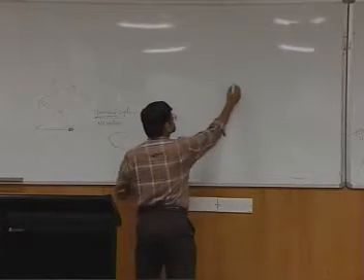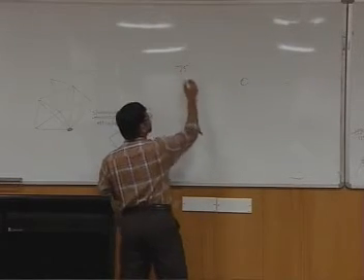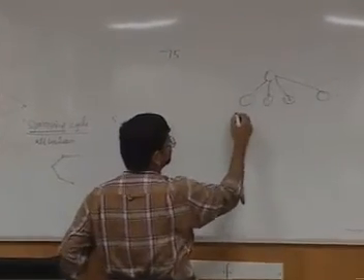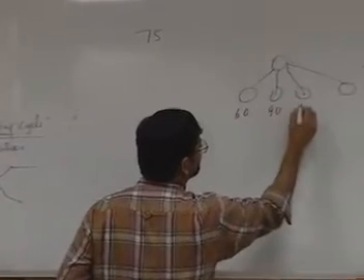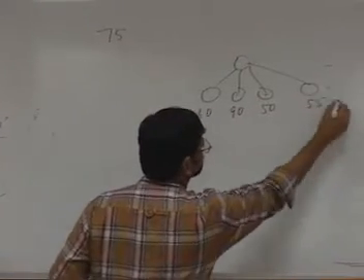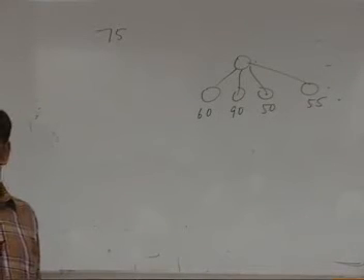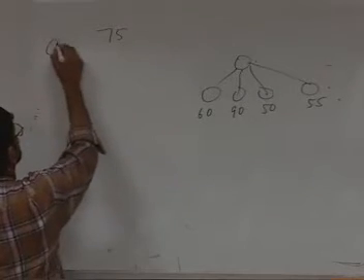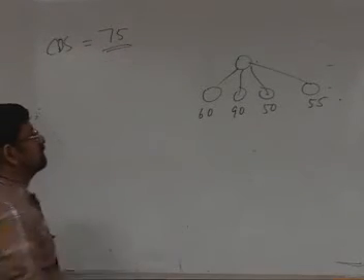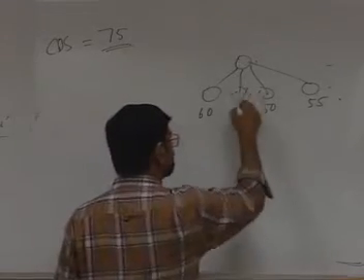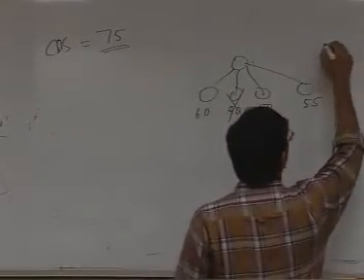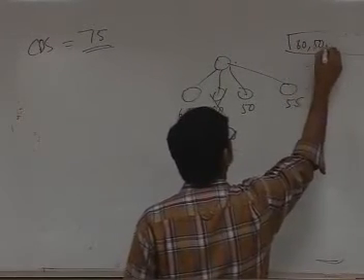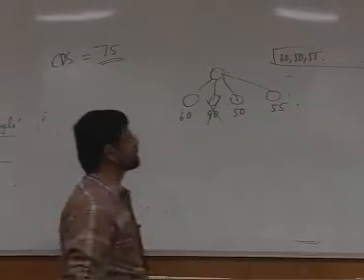Suppose the current best solution is 75 and I have expanded the root and found the lower bounds: 60, 90, 50 and 55. The current best solution is 75, so this kills 90 immediately. I am going to put only 60, 50, 55 in my queue. I will put all these things in the queue.